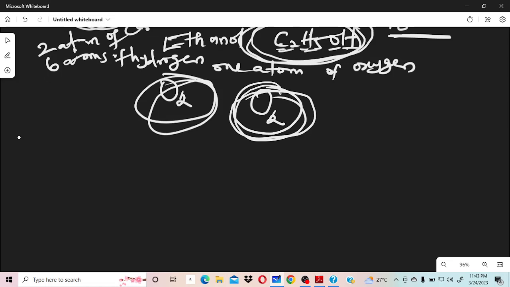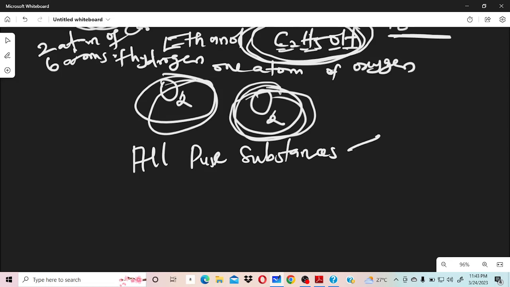Which means that all pure substances will be classified into what? Elements and compounds. All elements are pure substances and all compounds are pure substances because they are going to fulfill that criteria.